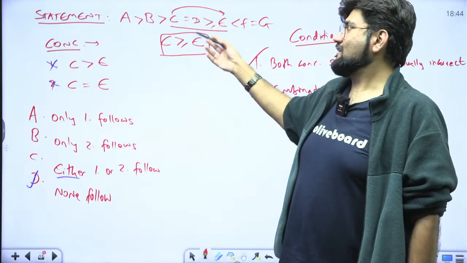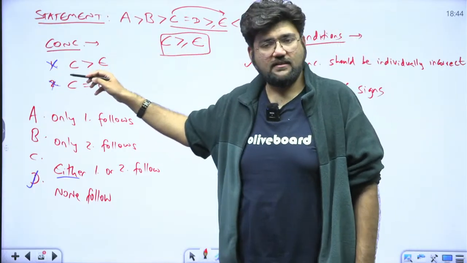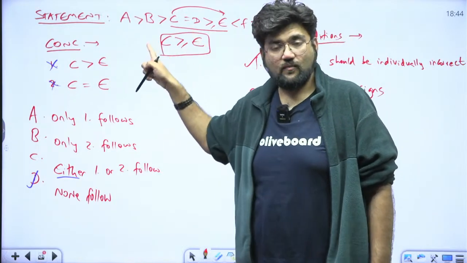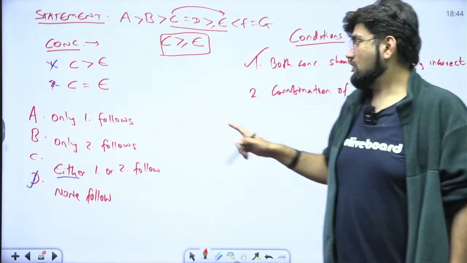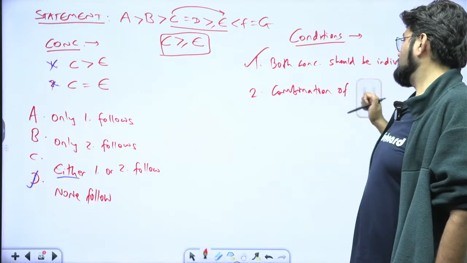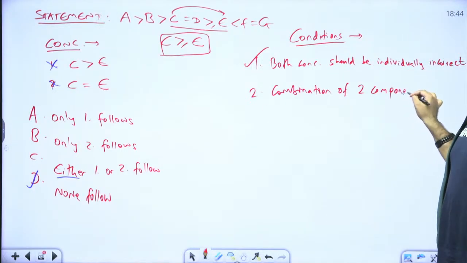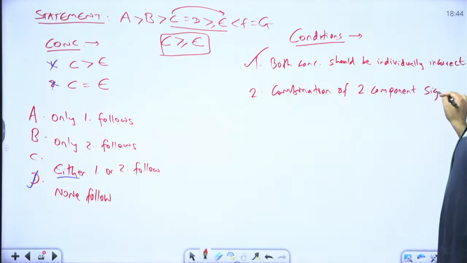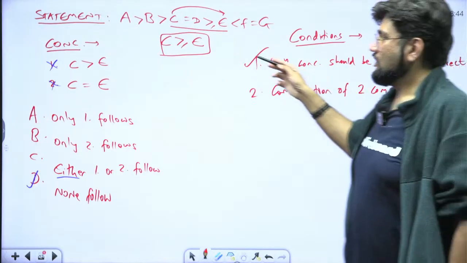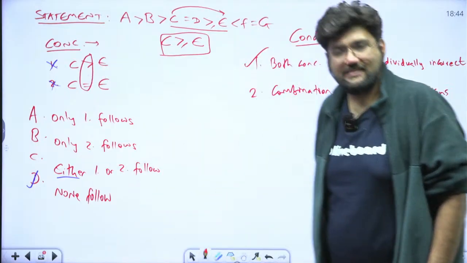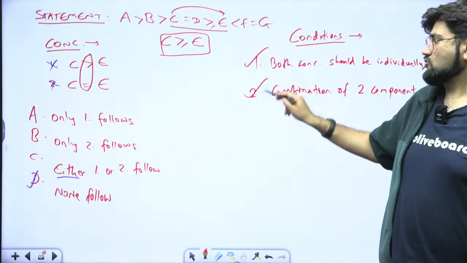If I am saying C is greater than or equal to E, I cannot say C is greater than E, I cannot say C is equal to E. So in such cases, when you have an indefinite relationship, you will have a combination of components. Then the rule slightly changes here. Now tell me, greater than and equal to, do you have the combination of two component signs? Yes, we do. Second is also valid.